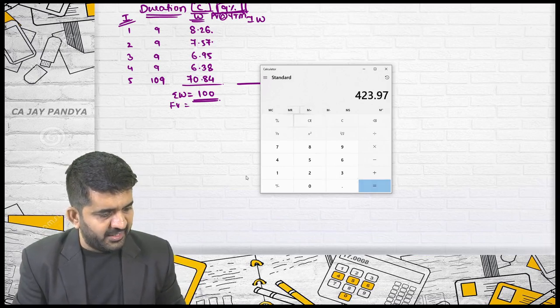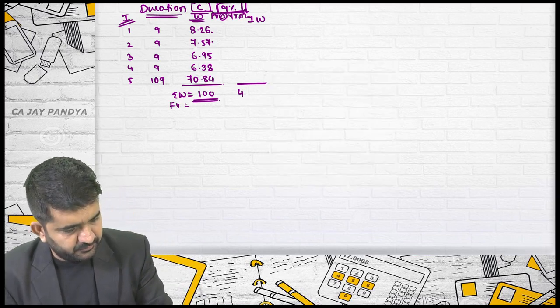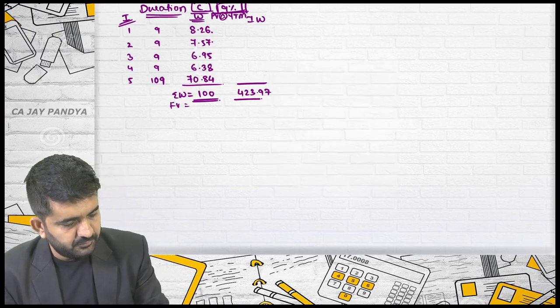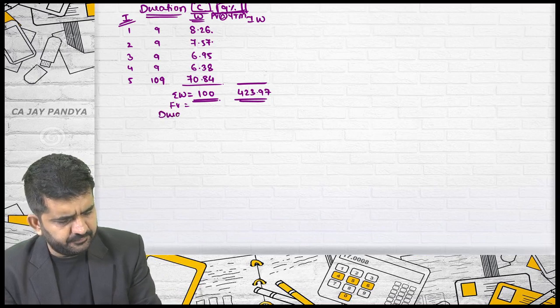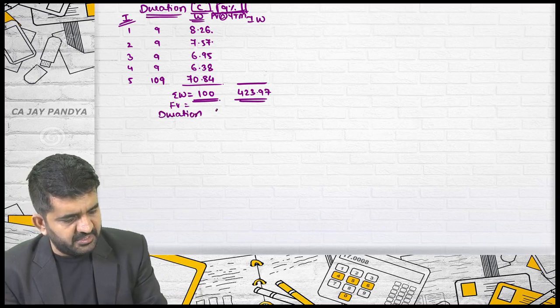MRC is 423.97 and duration will be equal to 4.239 years.